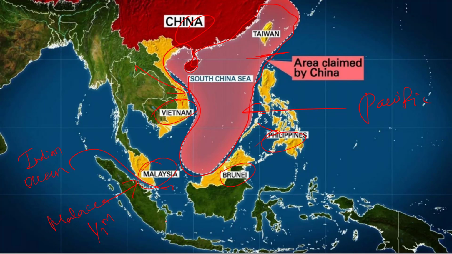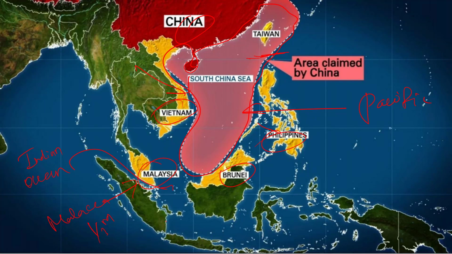As you can see from the image, the pink-colored area of the South China Sea, which is highlighted here, is claimed by China, citing historical reasons. But if you pay close attention, you can see that the area claimed by China nearly includes all of the territorial waters of countries like Vietnam and Philippines. This is where the problem arises.